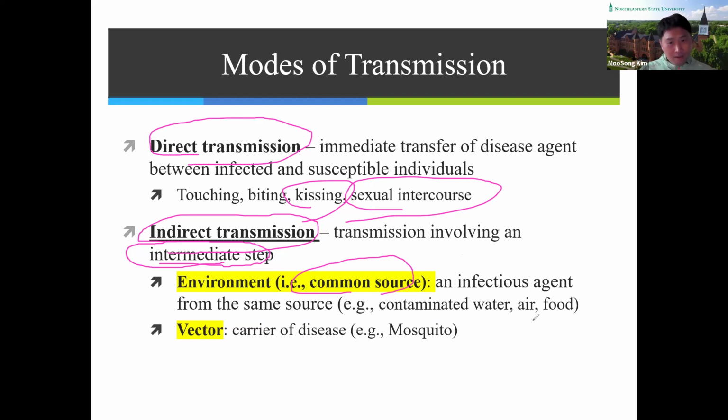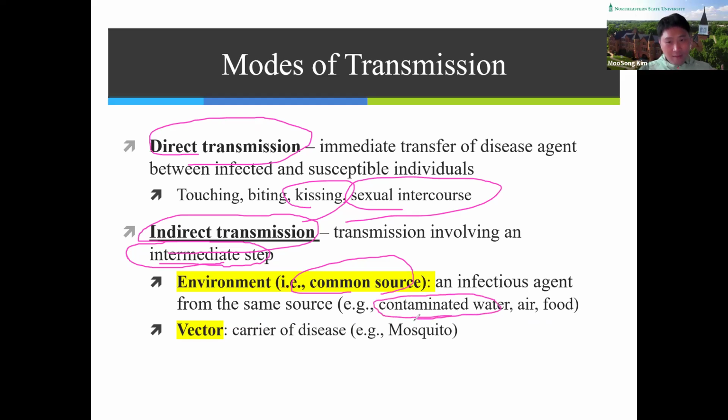Please think about our class last week, the extra credit cholera video, and how cholera spread out. Cholera spread through contaminated water, right?